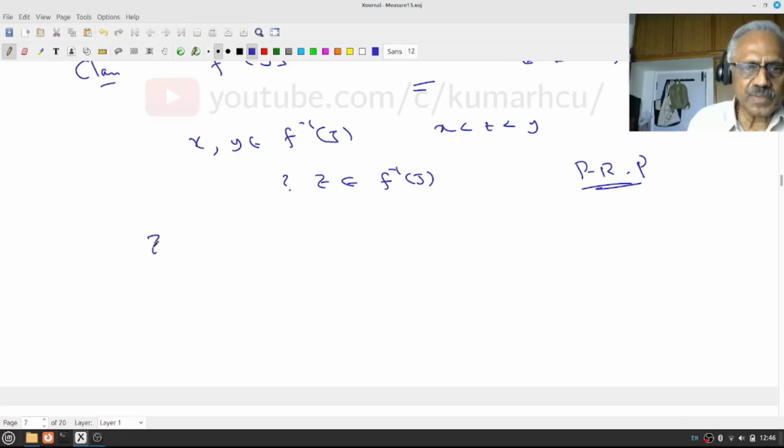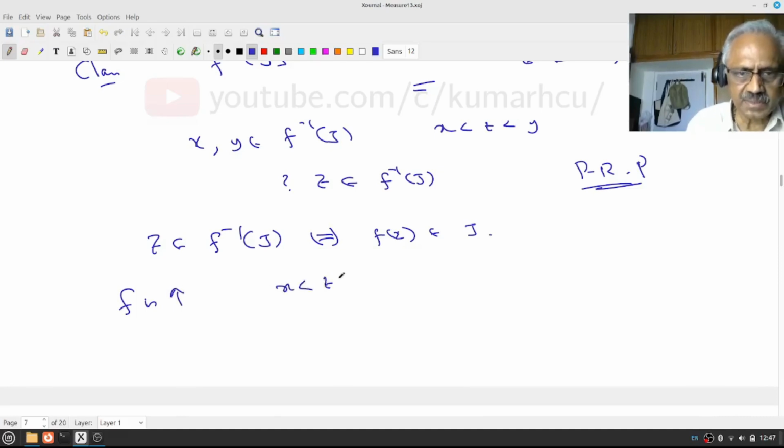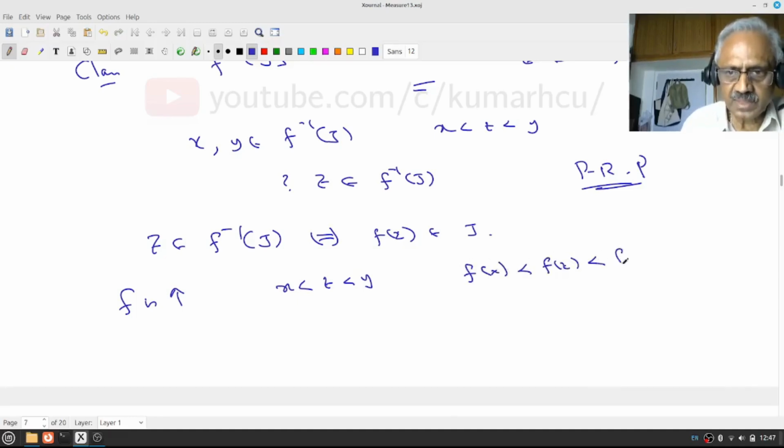So when does z belong to f inverse of J? Notice that the only way to work with inverse images is to go back to the definition: z is in f inverse J if and only if f(z) belongs to J. Since f is monotone, actually increasing, and x is less than z less than y, what does that mean? f(x) is less than f(z), and that's less than f(y). Maybe less than or equal to, it doesn't matter.